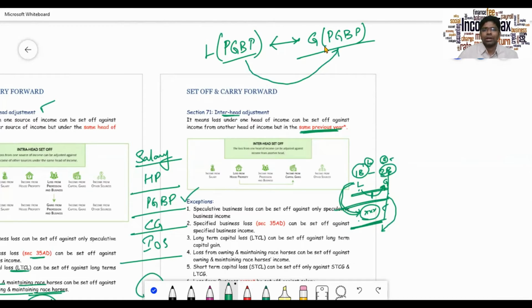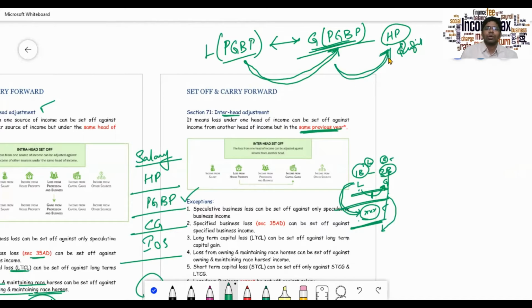When you are not able to cover your loss from the same source under the same head, then you will go to another head. All right. Say loss from house, you have got profit. You have got profit under house property. Now the loss from first business will be first set off from gain of another business first under the same head. If it is not covering, then you will search for another head.